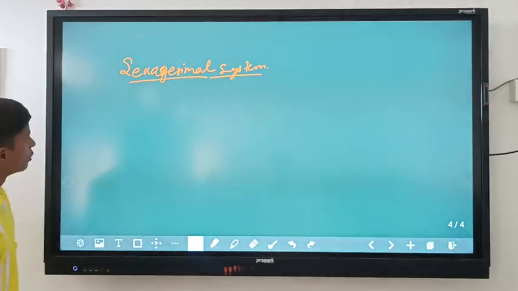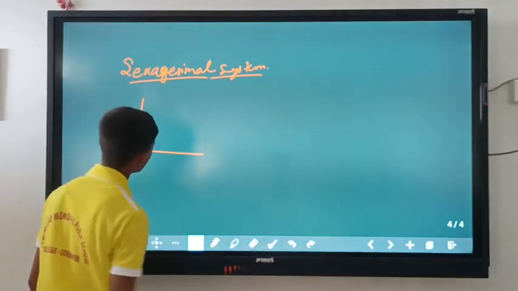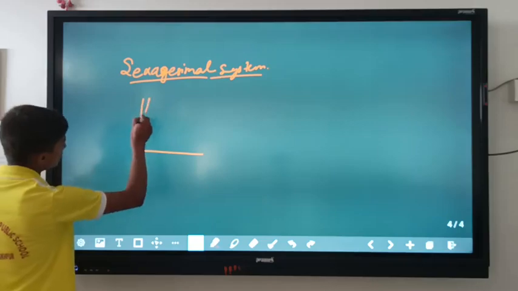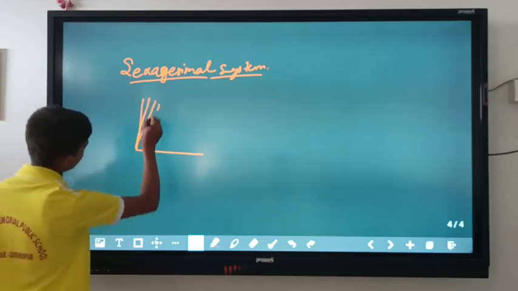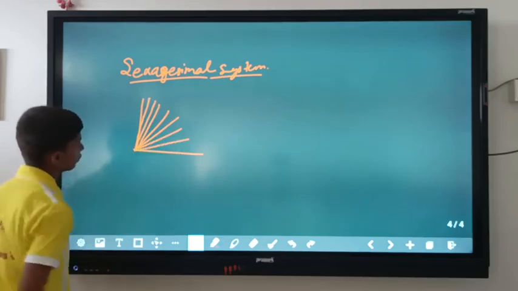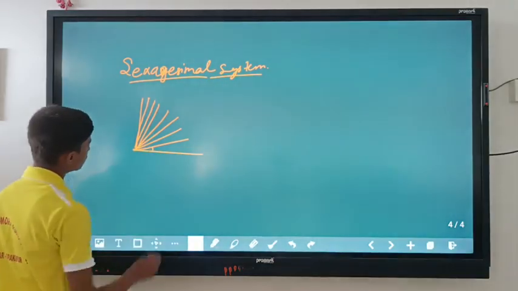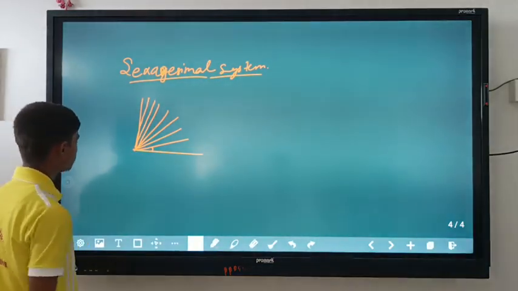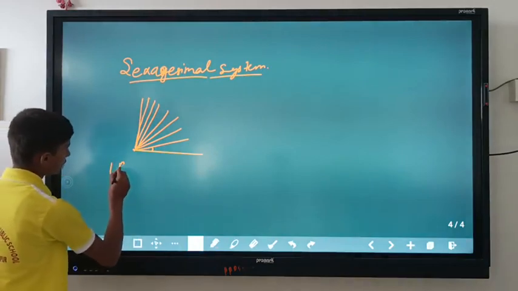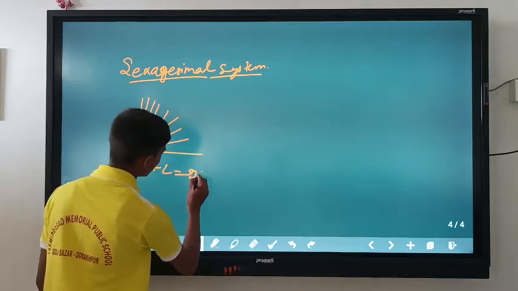The people who discovered the system considered a right angle and divided it into 90 equal parts. Let's say these are 90 equal parts. One right angle equals 90 degrees.